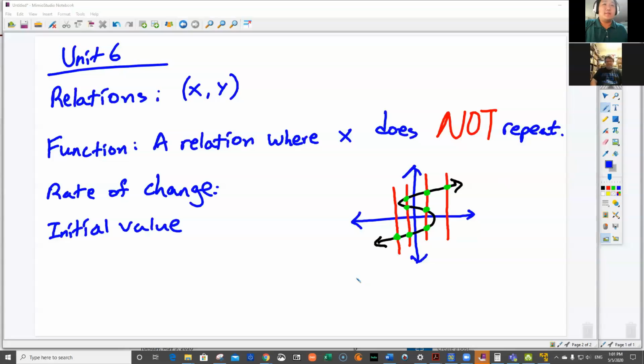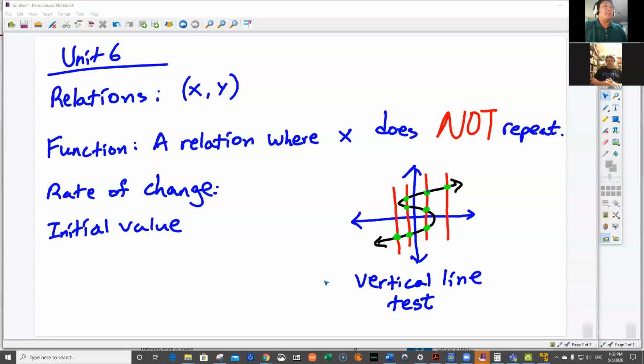Okay, this is called the vertical line test. When you have a vertical line that crosses a graph more than 1 time, like these 3 green dots right here and these 3 green dots here, it is not a function. Okay, this does not make it a function.